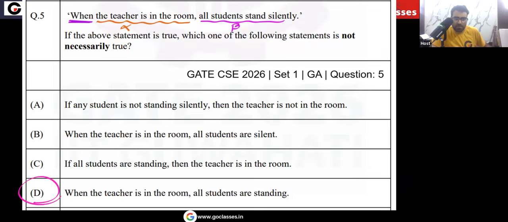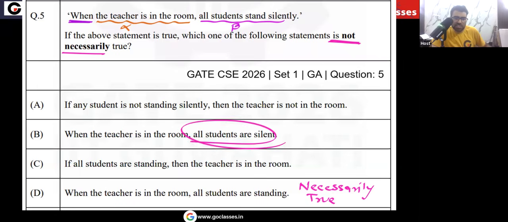Let's read option D. When the teacher is in the room, all the students are standing. Yes, that is correct. Actually, that is necessarily true. The question is asking not necessarily true, so actually this is necessarily true. When the teacher is in the room, then all the students are silent. This is also necessarily true.